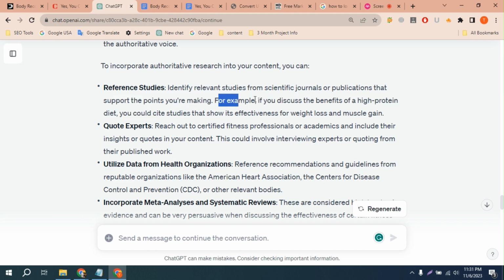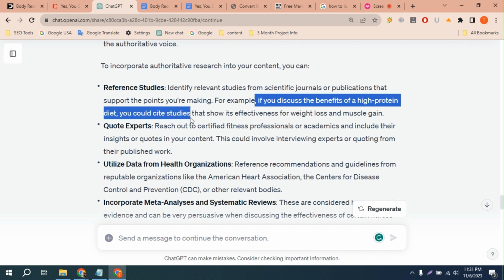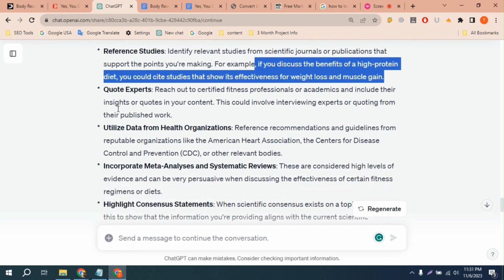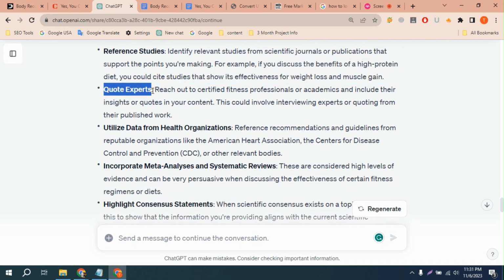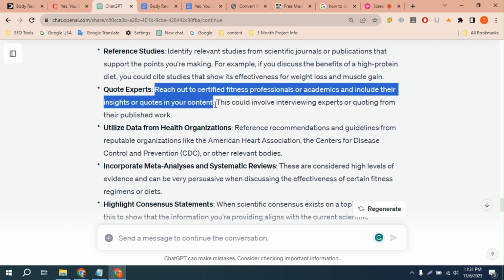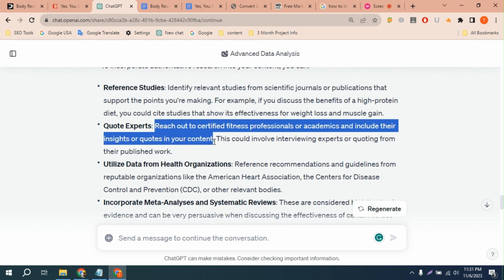For example, if you discuss the benefits of a high protein diet, you could cite studies that show its effectiveness for weight loss and muscle gain. It also says you can add expert quotes: reach out to certified fitness professionals or academics and include their insight or quotes in your content. This is very amazing, guys.